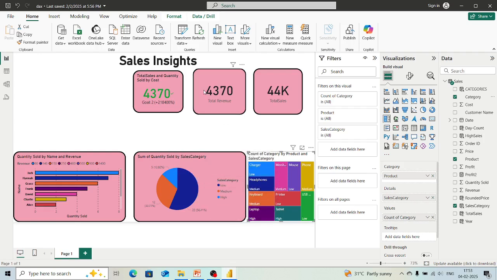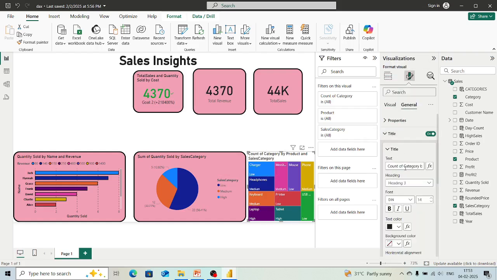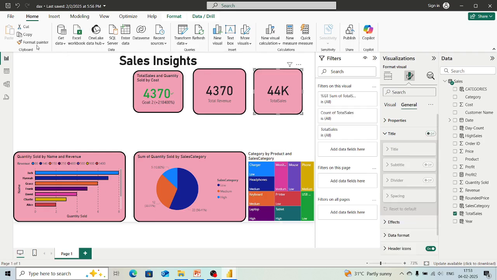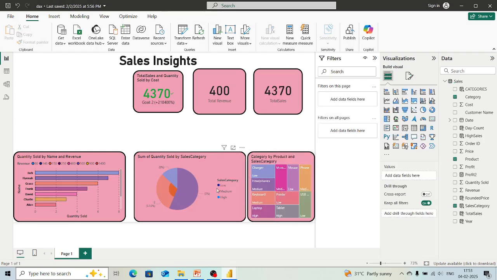Again, what we will do is change the name by going into this General section: count of category by product, and sales category. So we will keep this for understanding. If we want to change the heading and all the things, then we can do it from here. Now we will again apply format painter to this.